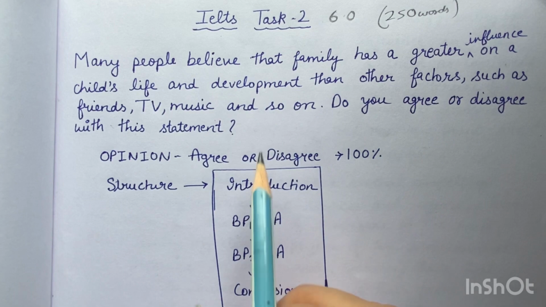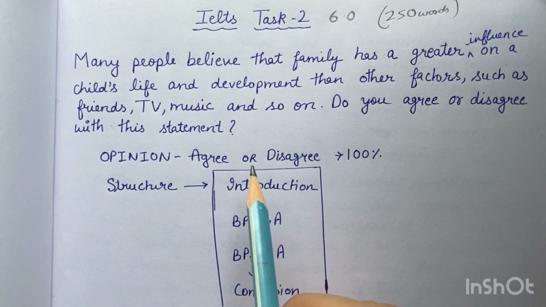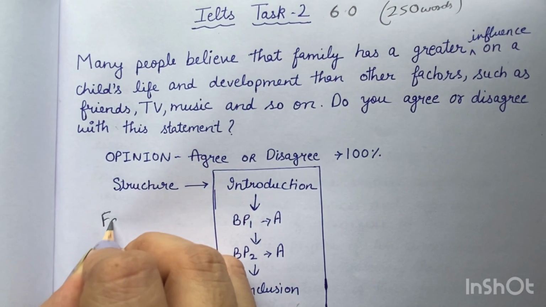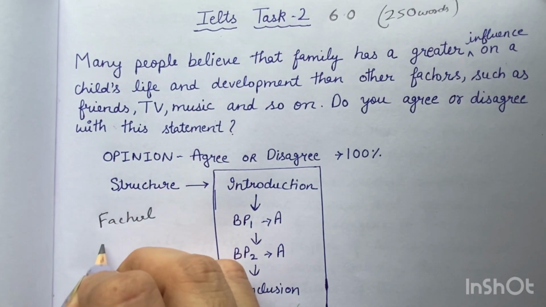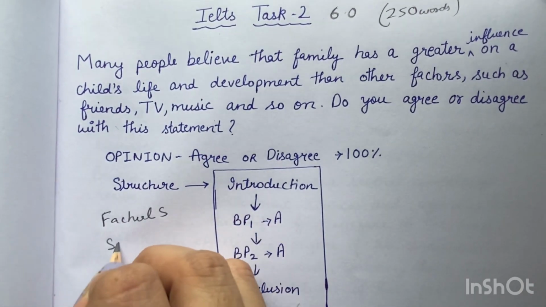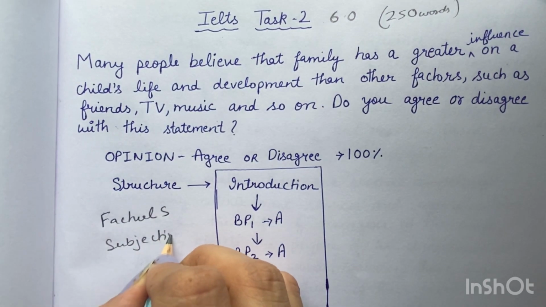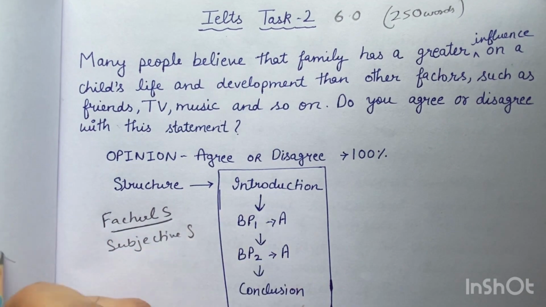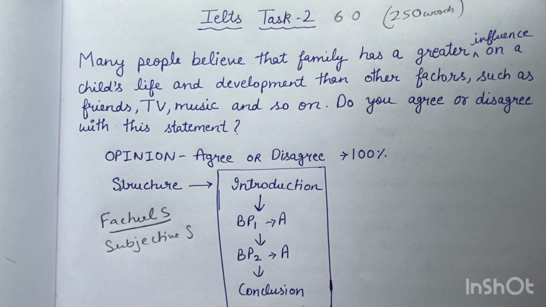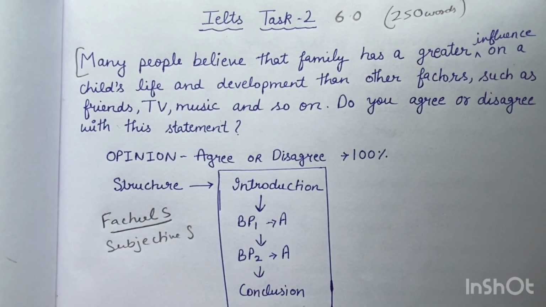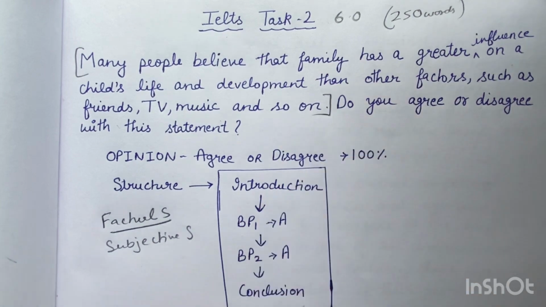According to the question, whenever we do Task 2, there are always two types of statement. One is a factual statement, another is a subjective statement. In a factual statement, there is no question asked. There is only a fact, which starts from "many people" and so on.